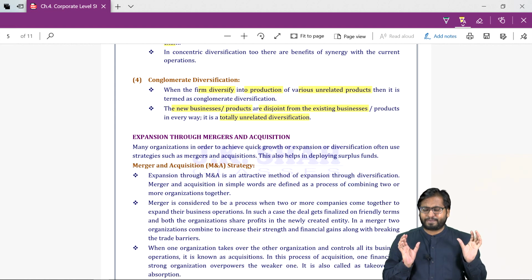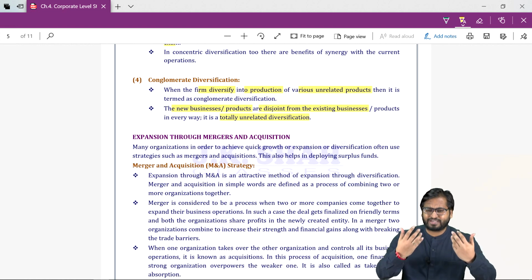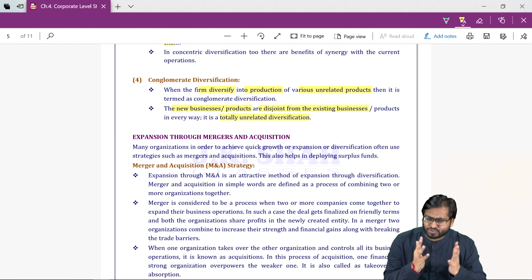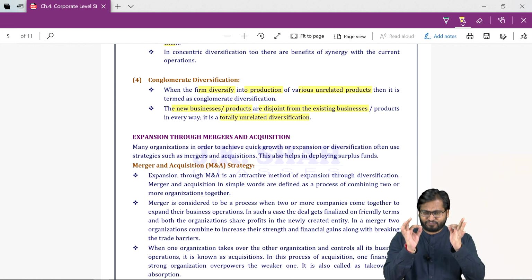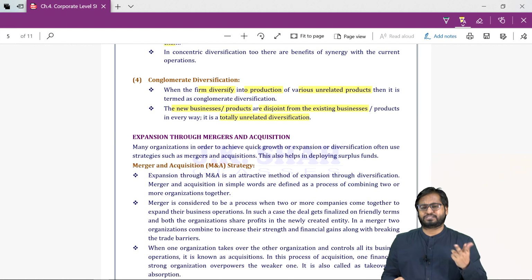Earlier they were competing against each other, so there was constant price war amongst these. Because of this, these two companies were not able to earn profits. So what they decided, instead of fighting amongst each other, let's come together, let's merge. If we merge, we'll be able to fight the competition, we'll be able to have a better price.